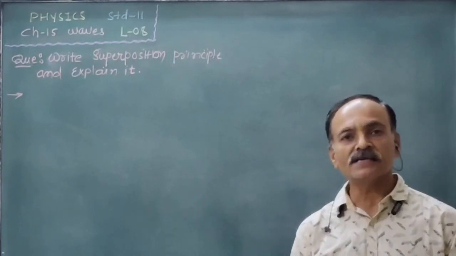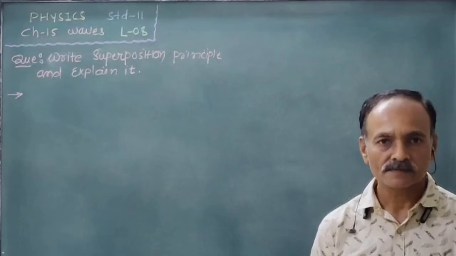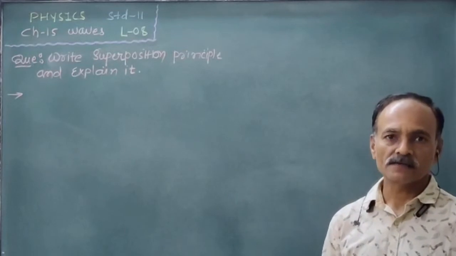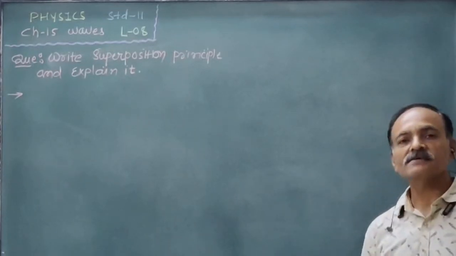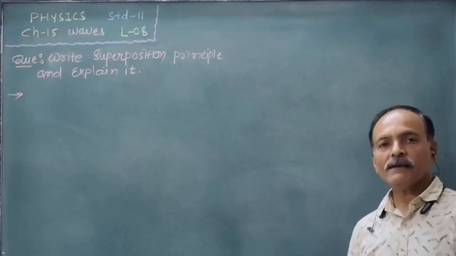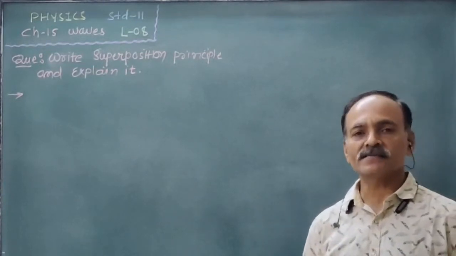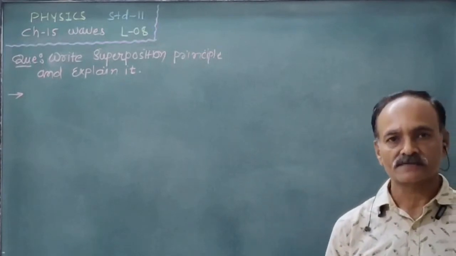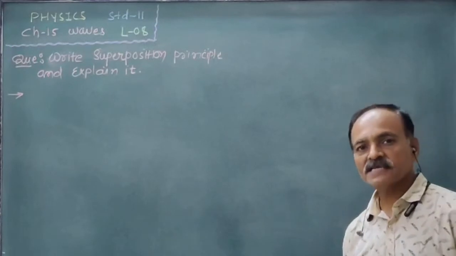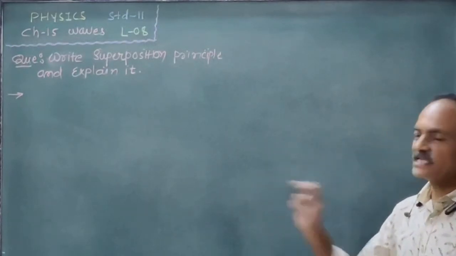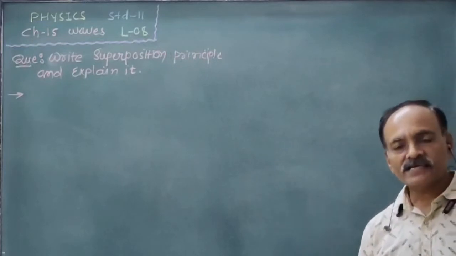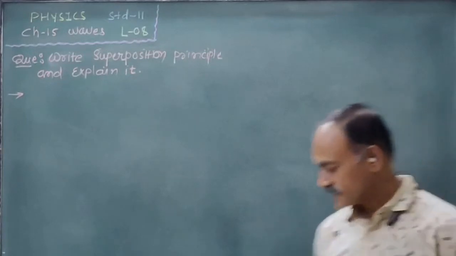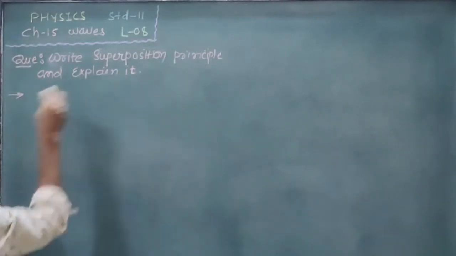Now, what is the resultant displacement of this point? That can be explained by the superposition principle. So, what is the statement of the superposition principle? When a point of a medium comes under the influence of two or more waves, the resultant displacement of this point is the vector sum of displacement of individual waves.